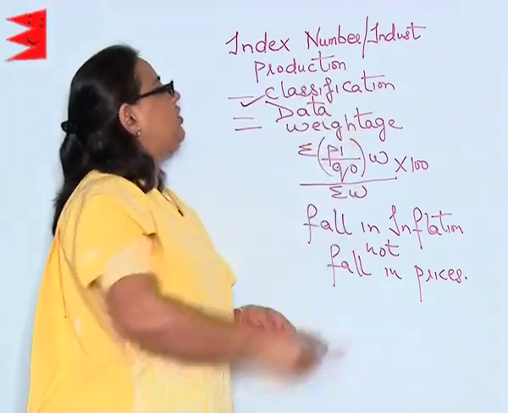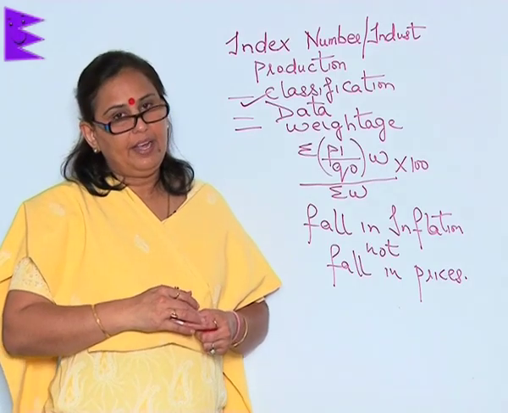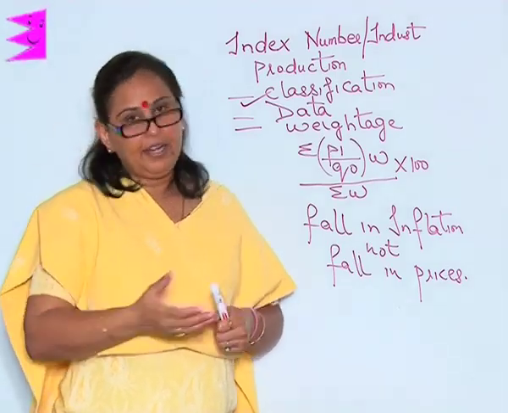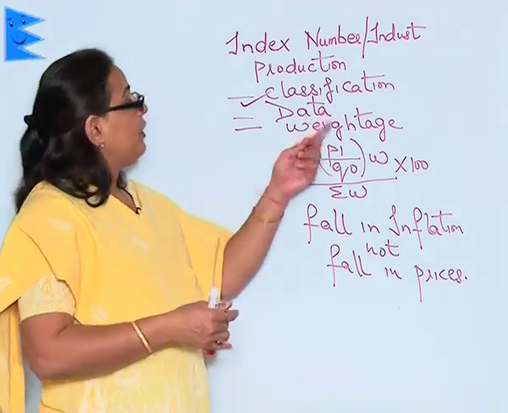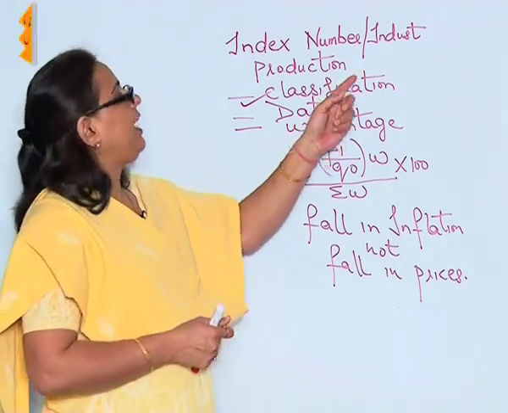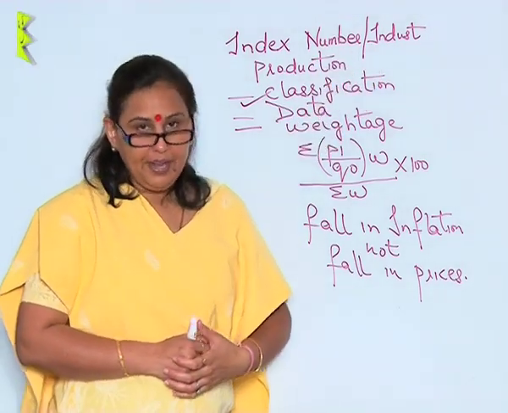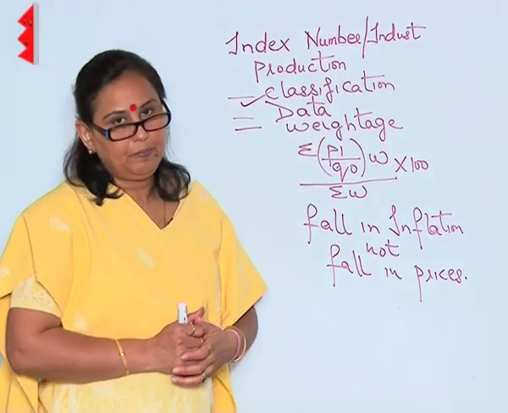the classification of the industries. What kind of industries are they? That is the mining industry, the heavy iron and steel industry, the cottage industry, the electrical industry. So, the classification of the various industries is to be done for formulating the index number for industrial production.